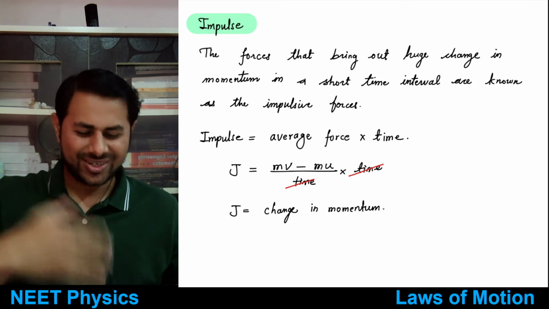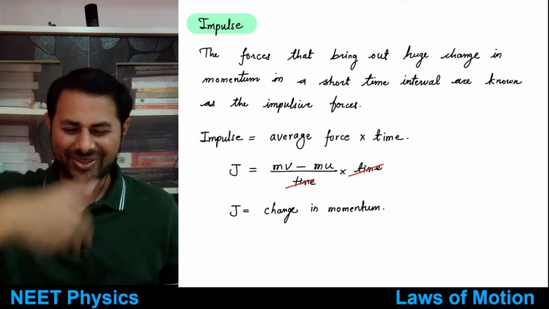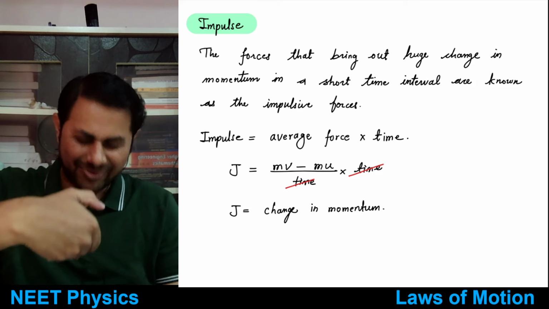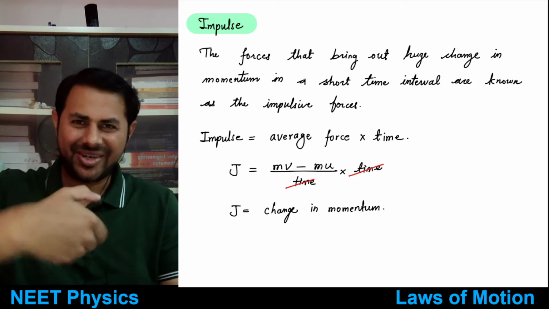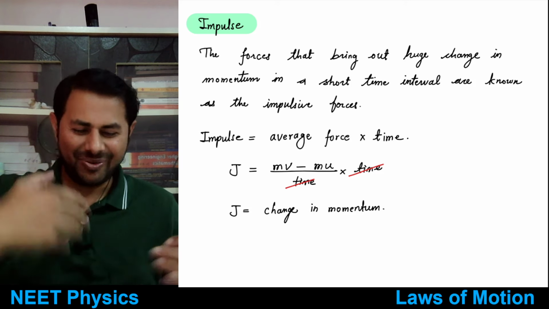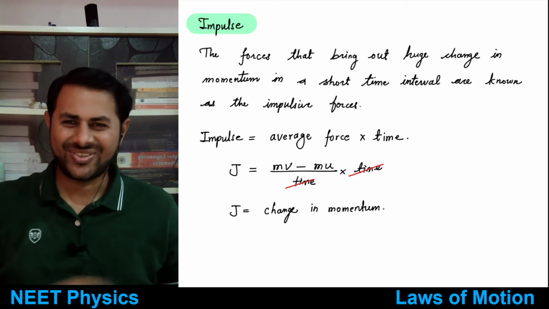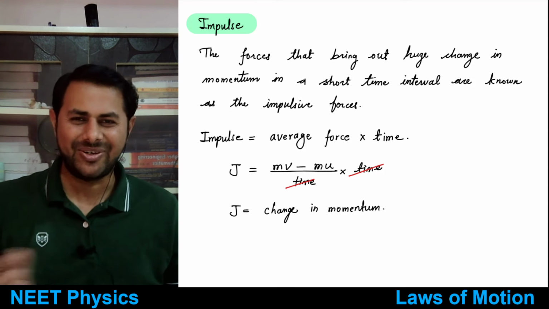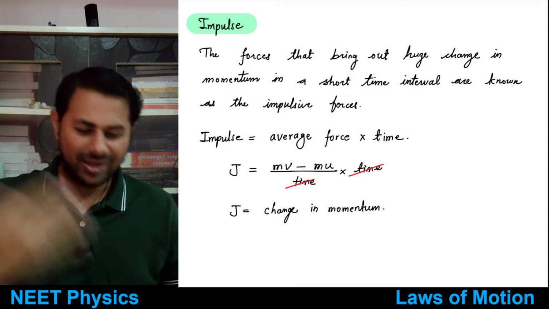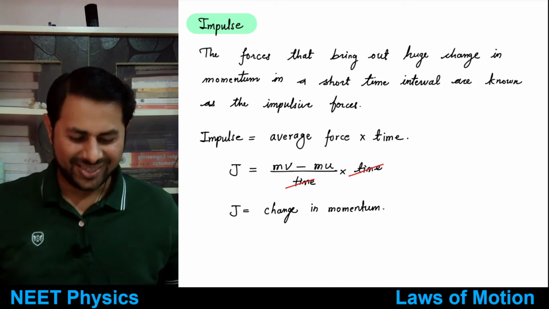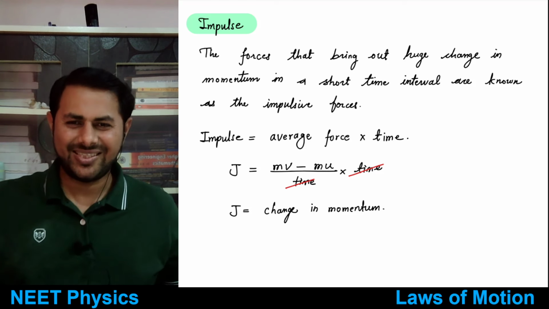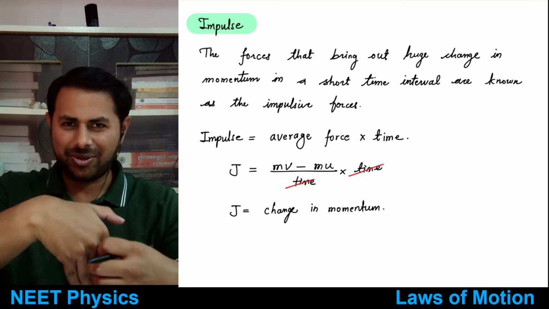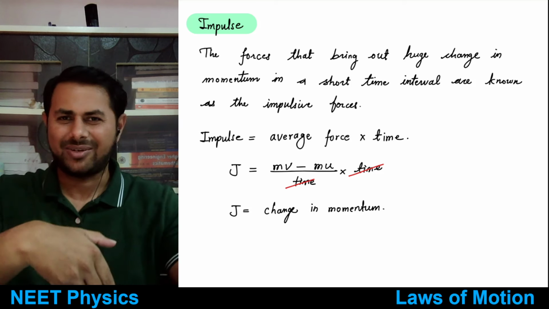Let's not take the typical Rahul Dravid, because he will just place his bat like this, angled down, and the ball will hit the ground and not even go back to Shoaib Akhtar. This was the comment made by him: it was most frustrating to bowl to Rahul Dravid, because the ball wouldn't even come back. So let's say he keeps his bat straight. The ball comes with a speed of 150 kilometers per hour, and goes back with the same speed.